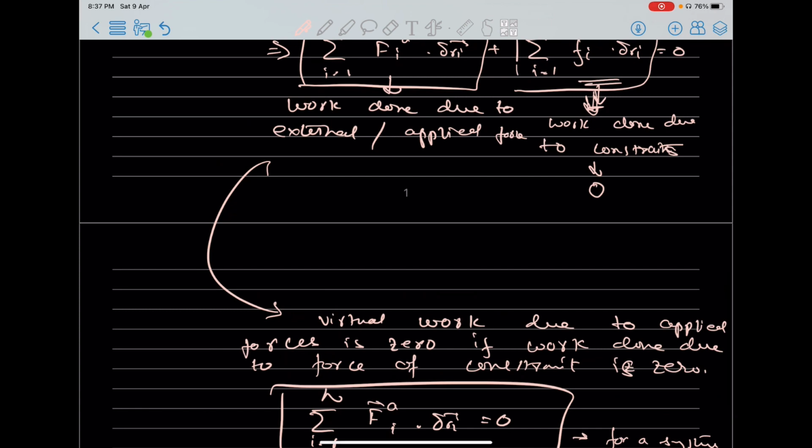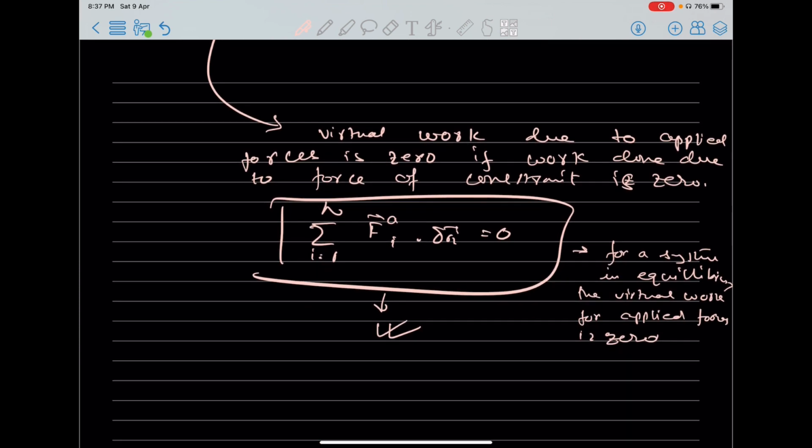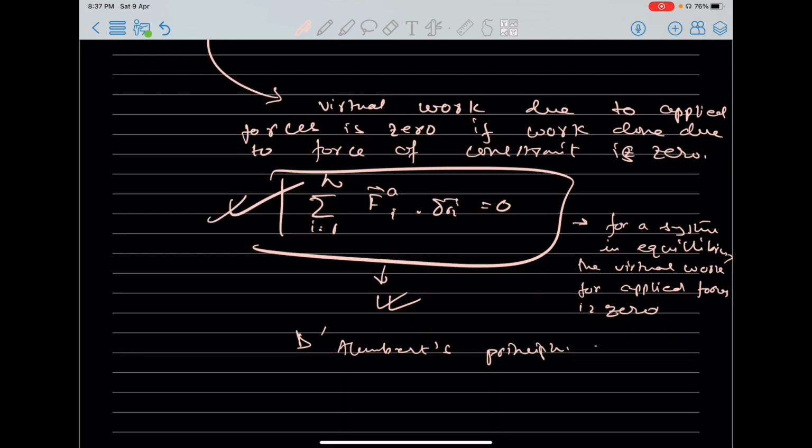If we consider systems where the virtual work due to force of constraint is 0, in that case, this will also be 0, right? From here, we will later derive D'Alembert's principle. But first, we will do some sums using this.